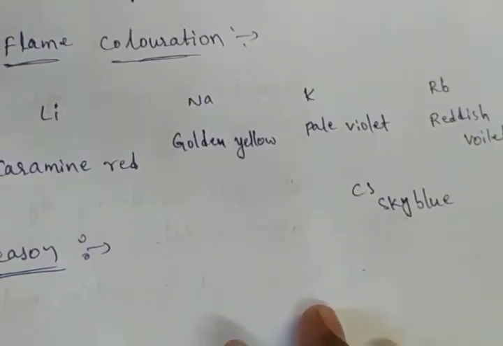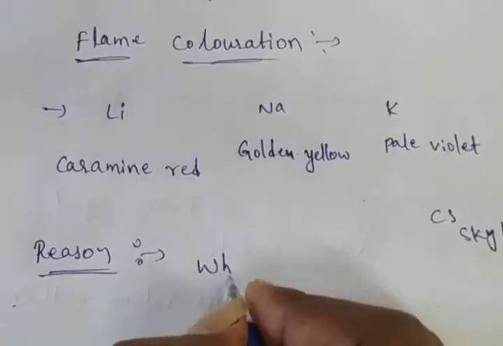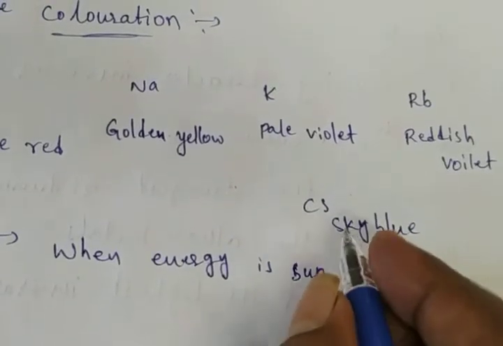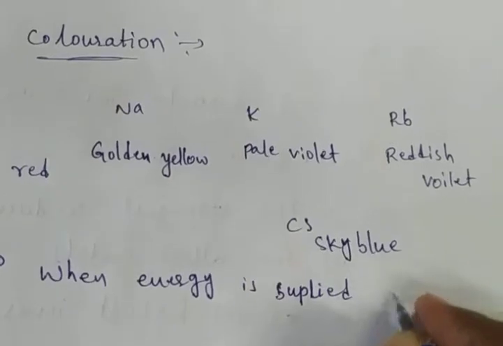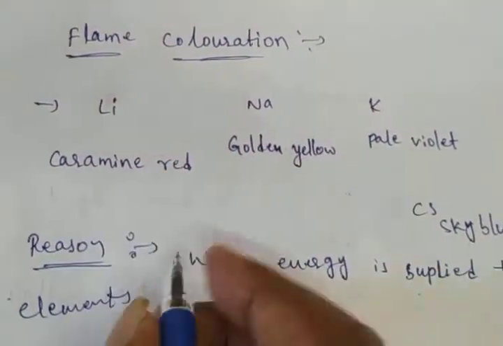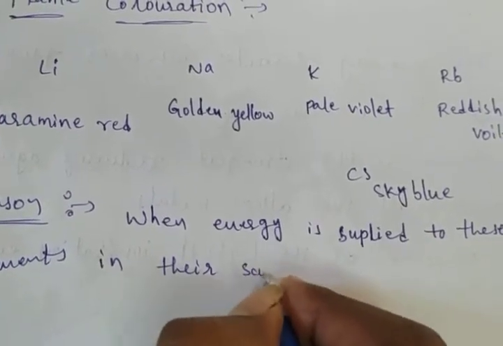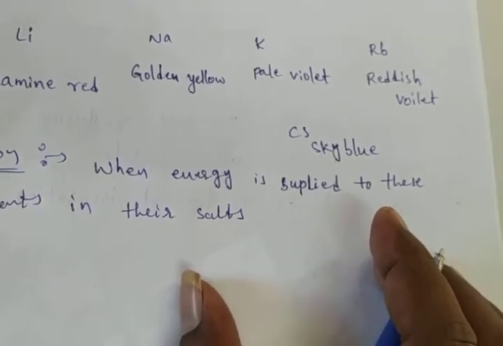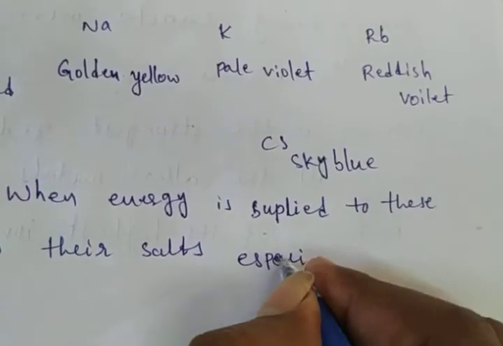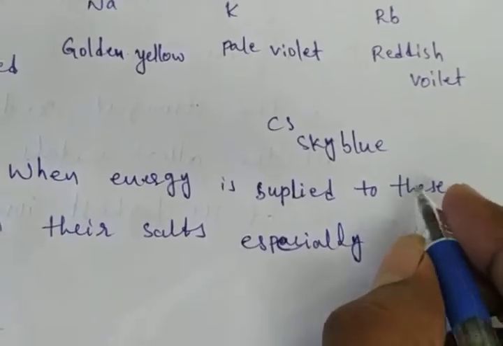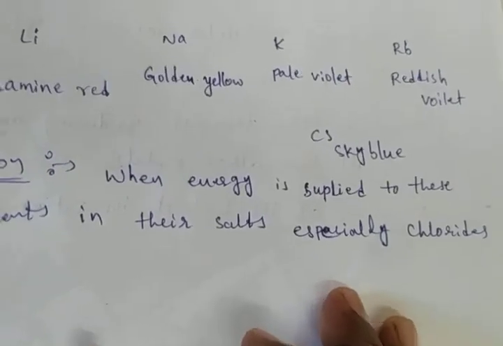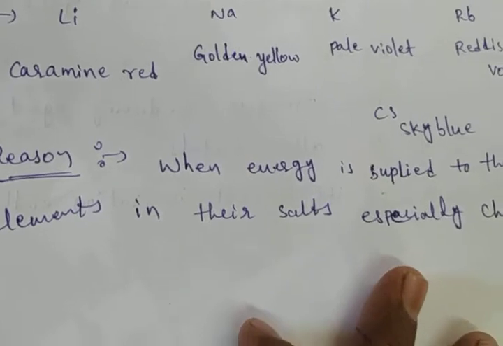When energy is supplied to these elements in their salts, especially chlorides, because of the volatile character, what happens? The electrons in their valency shell get excited to higher energy states.